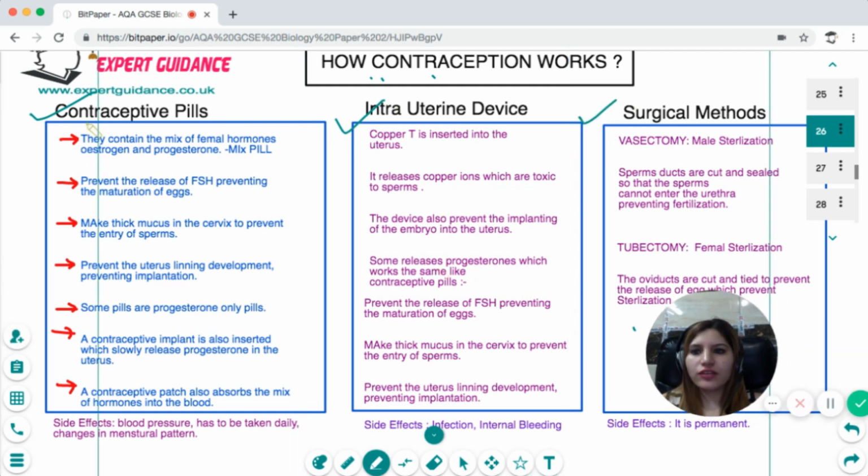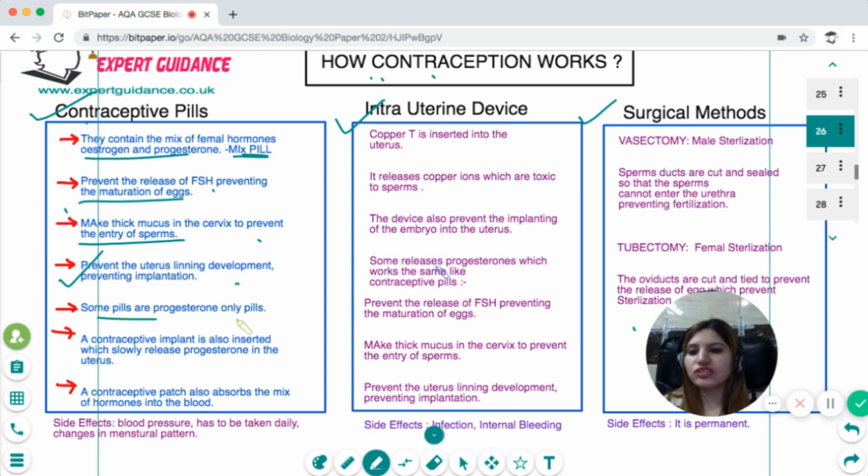Now, what are contraceptive pills? The contraceptive pills contain a mix of female hormones, estrogen and progesterone. We call them mixed pills. They prevent the release of FSH, and thereby prevent the maturation of the egg. They also make thick mucus in the cervix, which prevents the entry of the sperm. They also prevent the uterine lining development, so they prevent the implantation.